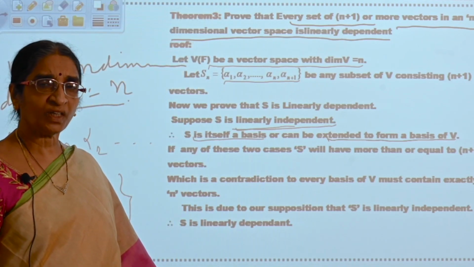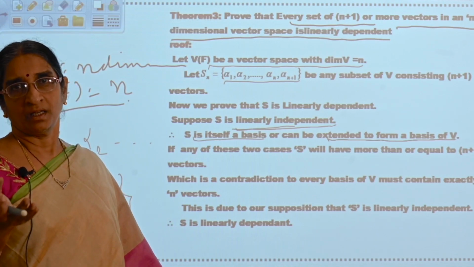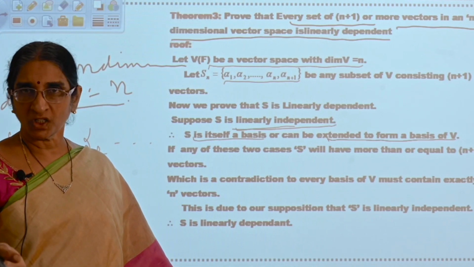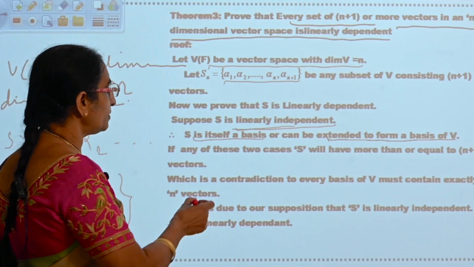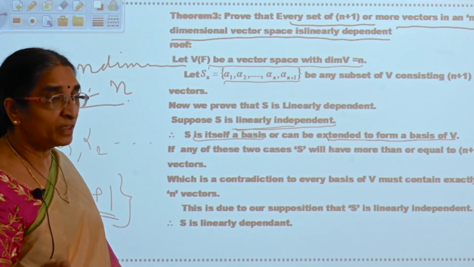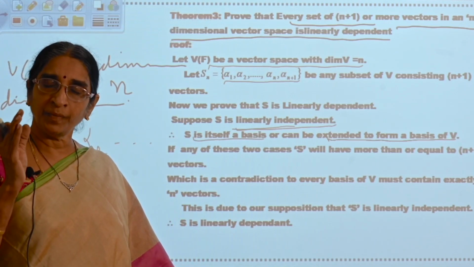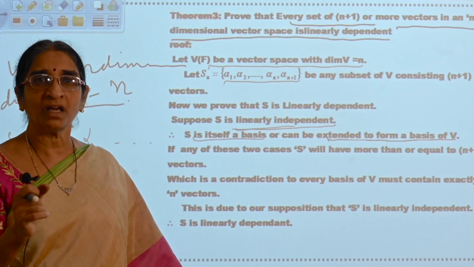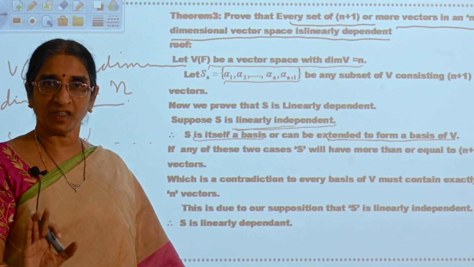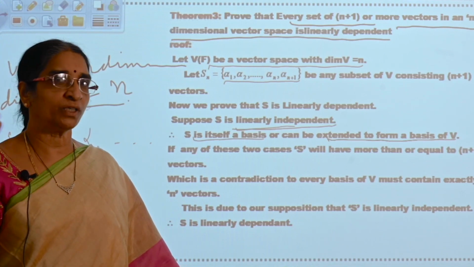That means S is having either n plus 1 elements or more elements, and it is the basis. So the number of elements in the basis set is said to be the dimension of the vector space. So S is having more elements, n plus 1 elements or more, and it is becoming a basis. So the dimension will be n plus 1. But you know that any basis set will have the same number of elements. That number of elements in the basis set will be the dimension. So the dimension of a vector space is invariant. It won't be n one time and more than n another time. Is it?